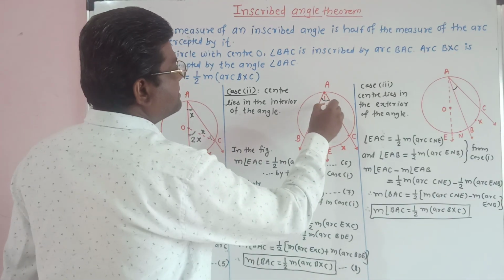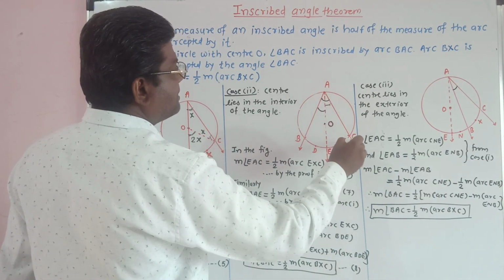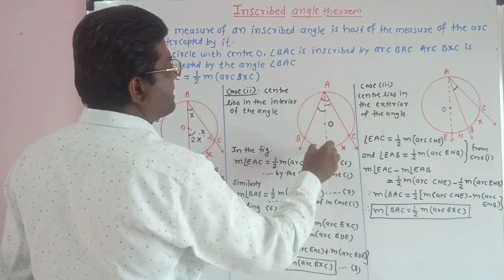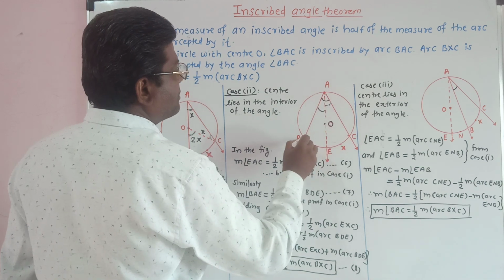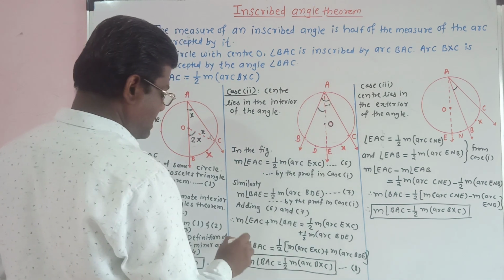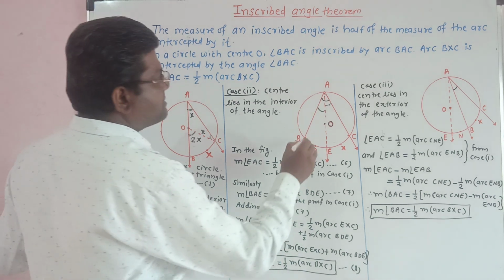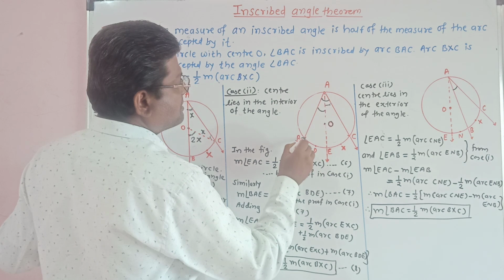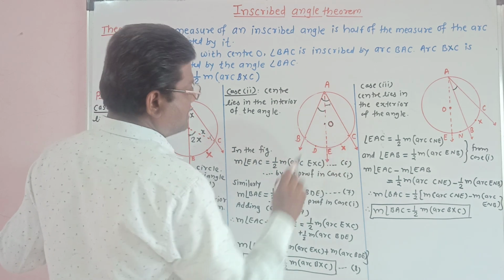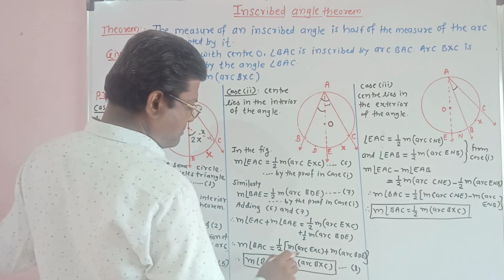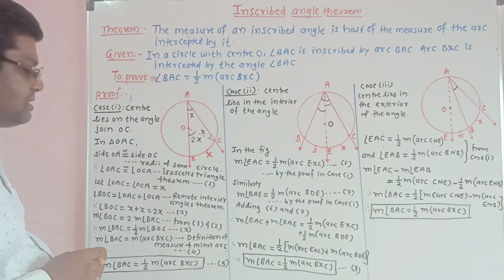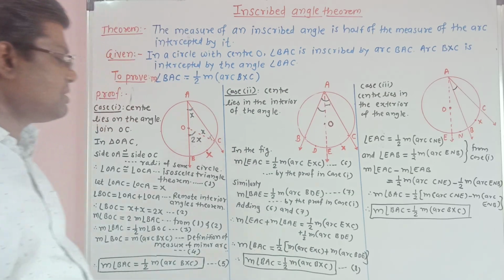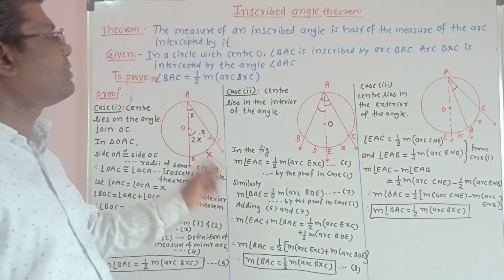This angle plus this angle is angle BAC. Angle BAE plus angle EAC is equal to angle BAC. So we get here angle BAC. This arc BDE plus arc EXC is equal to arc BXC. Therefore we get here arc BXC. Therefore measure of angle BAC is equal to half into measure of arc BXC, is proved.